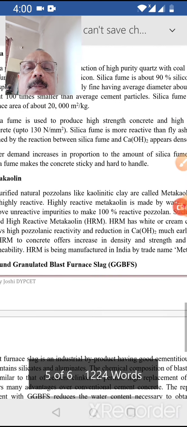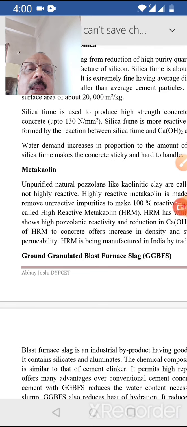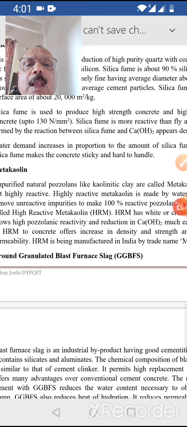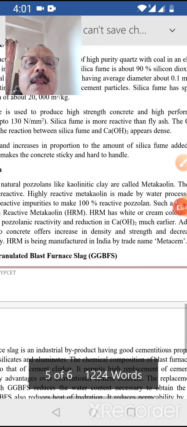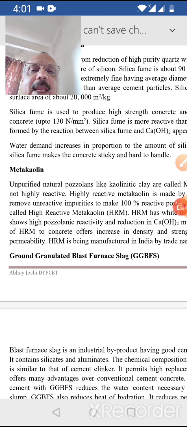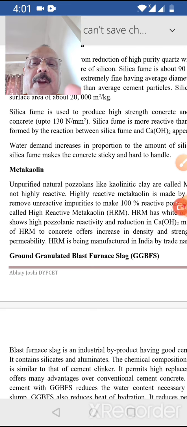Now one more admixture, or mineral admixture, which is again used in the concrete industry, that is metakaolin. It is again a naturally occurring admixture. It is just like pozzolans, like kaolinitic clay, these are called metakaolin, and they are not highly reactive because it is just in the form of clay. So obviously you cannot expect that reactivity as in the case of fly ash or silica fume.